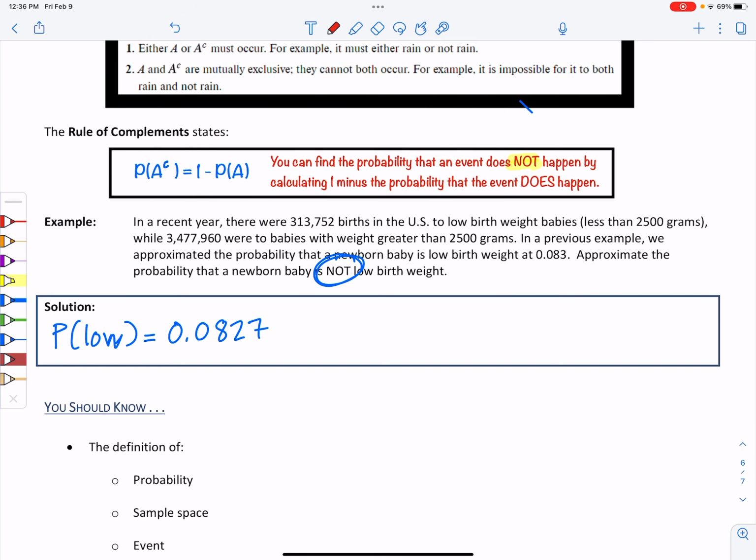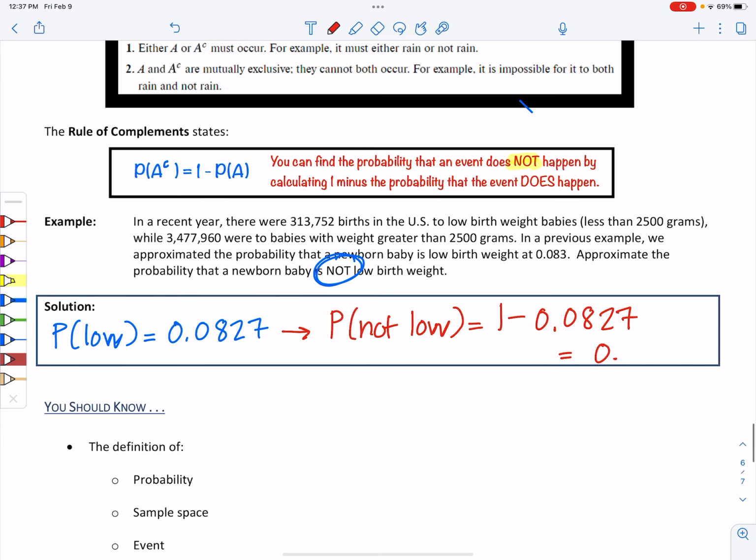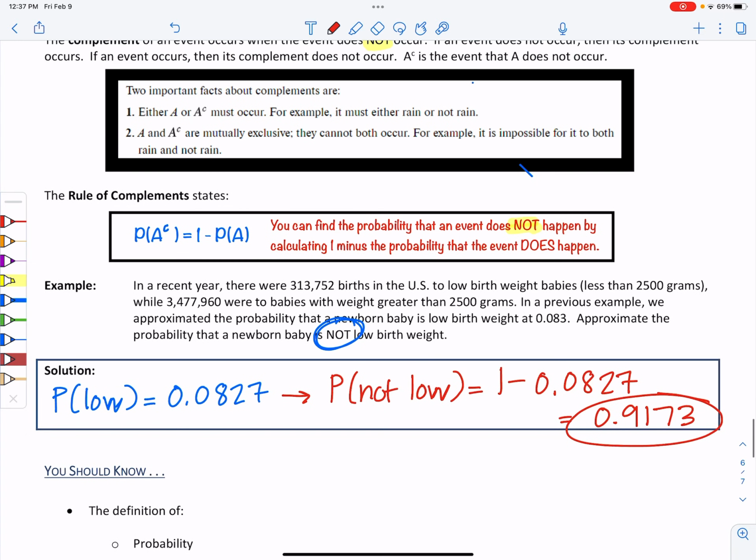But my other option here, since I've already done this for low birth weight, would be to say, if I want to look at the complement, which is not low birth weight, I can just take the probability of that event and subtract it from 1. And that would give me a probability of 0.9173 that the baby selected is not low birth weight. So anytime you have an event that you're asked to look at and you see that "not" in front of it, this is an option that you have.